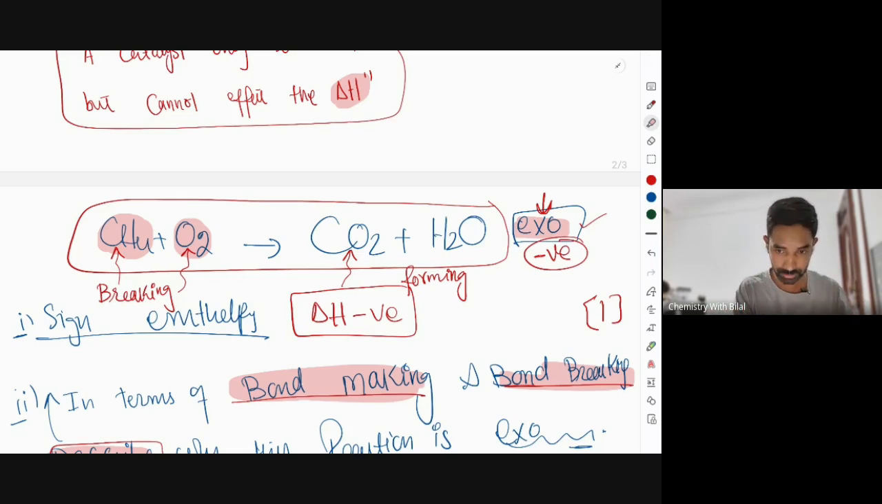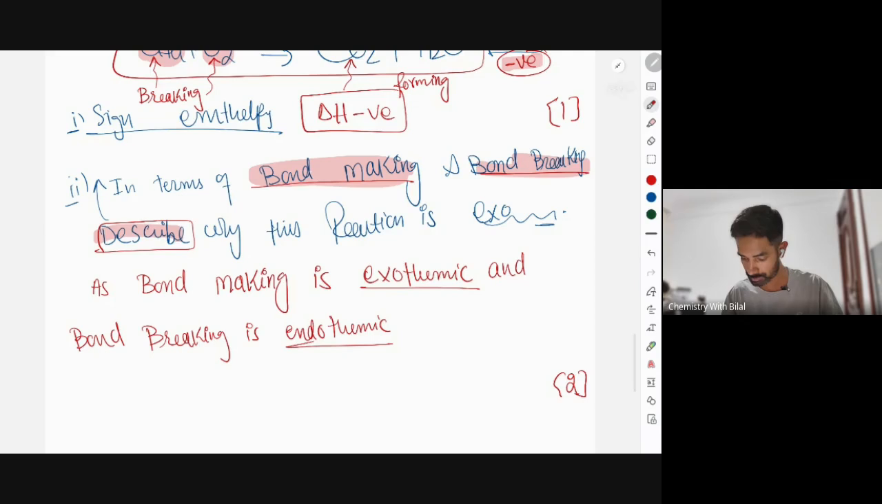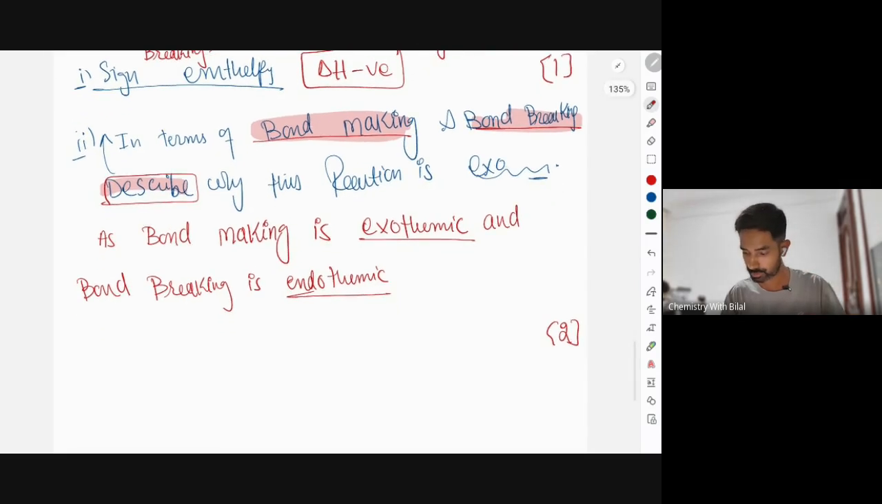You are breaking the bonds and the new bonds are being formed. Then why has the reaction become negative? Why sometimes does it become positive? It is due to the fact that sometimes more energy is released and less is absorbed, or sometimes more is absorbed than released. So it depends on the nature of the reaction. But the first sentence would be similar for every kind of reaction, no matter if the reaction is exo or endo. The first line of the answer must be the same, as bond making is exo and bond breaking is endo.